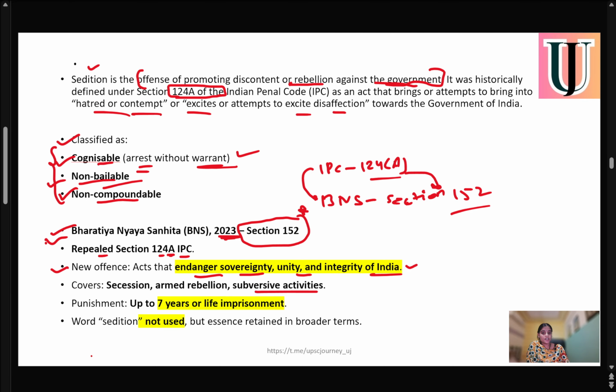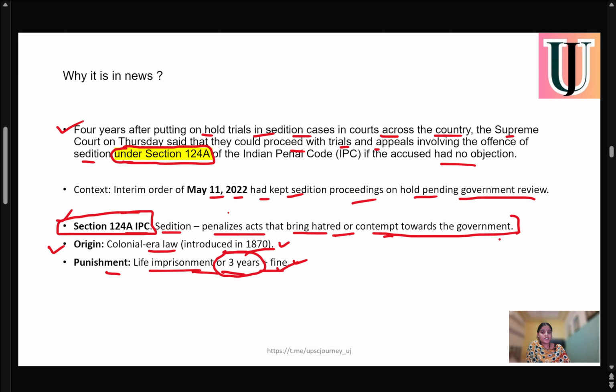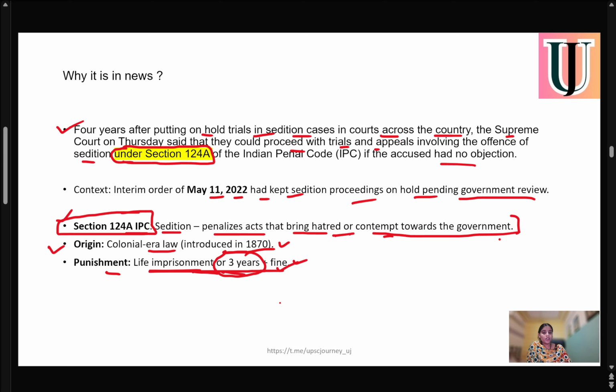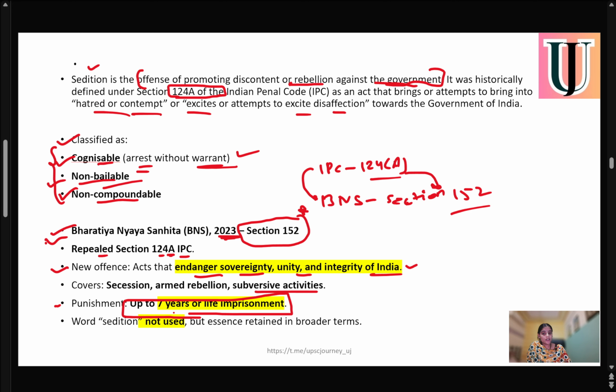according to section 152 of BNS. Previously, in the IPC section, there was life imprisonment or a 3-year punishment. But in BNS section 152, there will be a punishment up to 7 years or life imprisonment. It means it can be a 7-year punishment or it can be life imprisonment. So very important: from 3 years, it increased to 7 years, and again it can be extended up to life imprisonment in both cases.